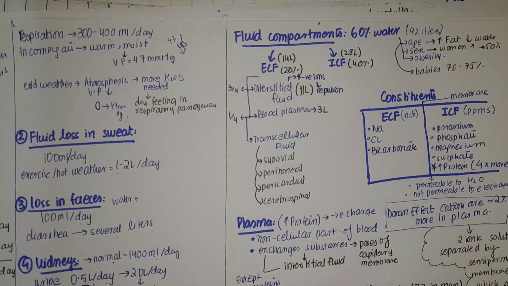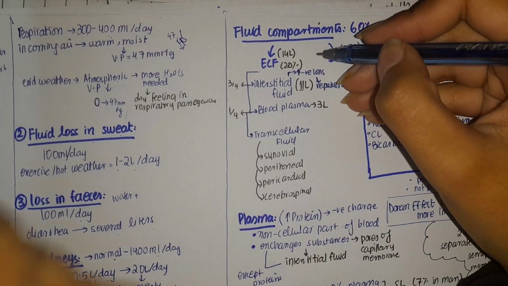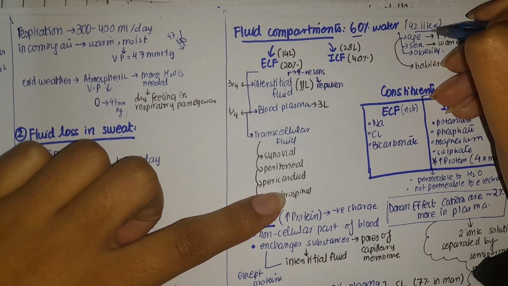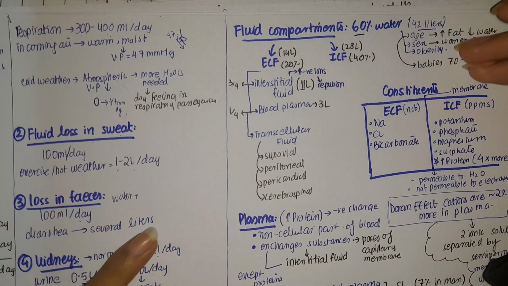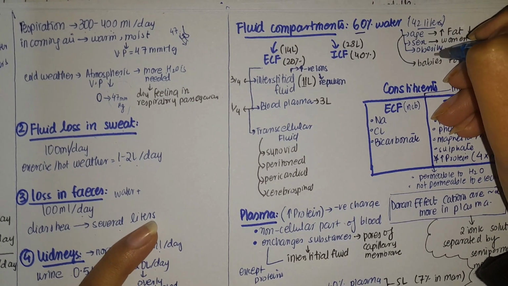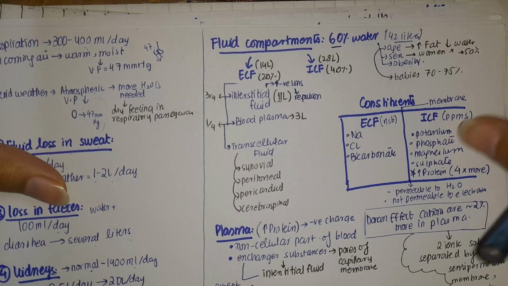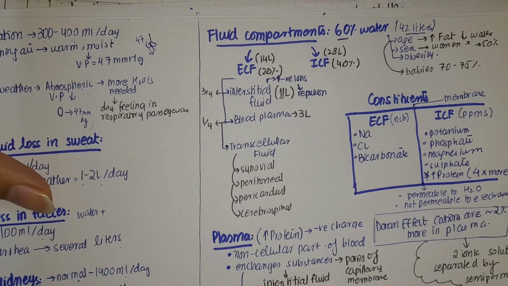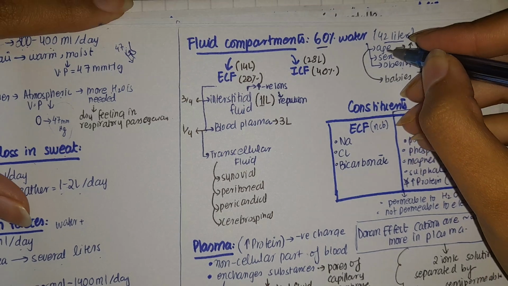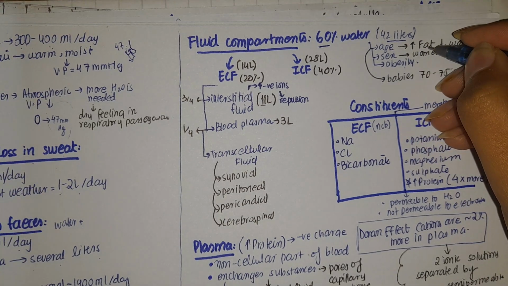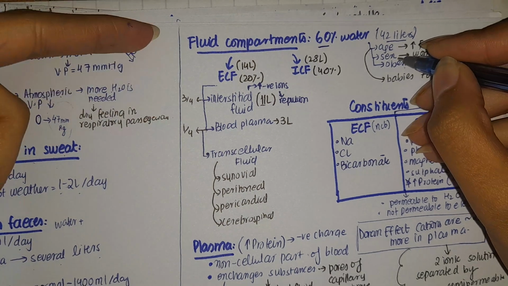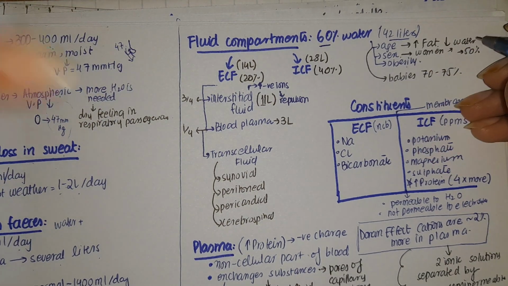Now we have fluid compartments. As you know, our body is composed of 60% of water, and that water is 40 liters or 42 liters. Now this water depends upon age, it depends upon the gender, it depends on the level of obesity. Let's discuss the age. A person who is older is having greater amount of fat and hence low amount of water.